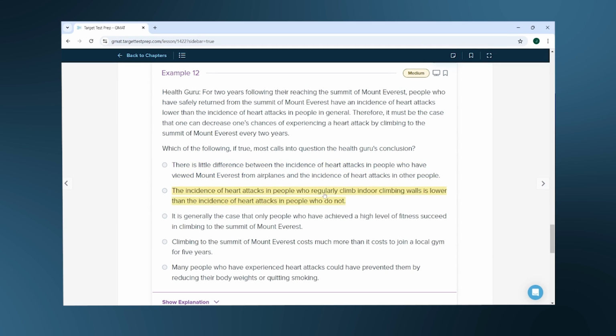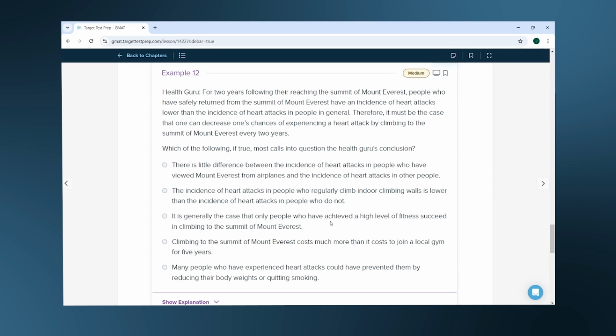B, the incidence of heart attacks in people who regularly climb indoor climbing walls is lower than the incidence of heart attacks in people who do not. This could weaken the argument a little by mentioning that climbing alone leads to a lower risk of heart attacks, and you could skip the Everest part altogether. It's not super strong, though.